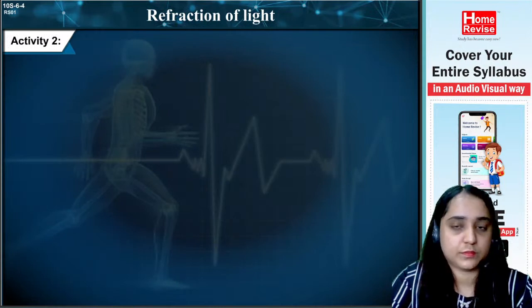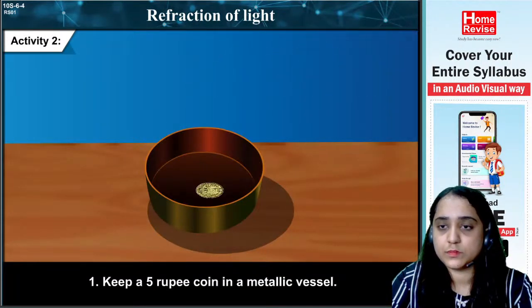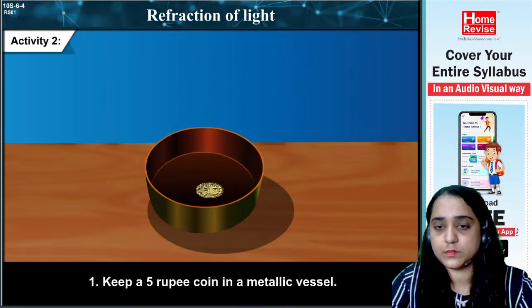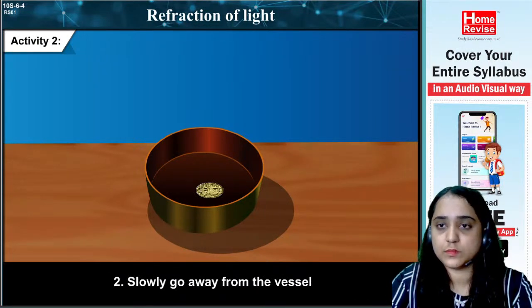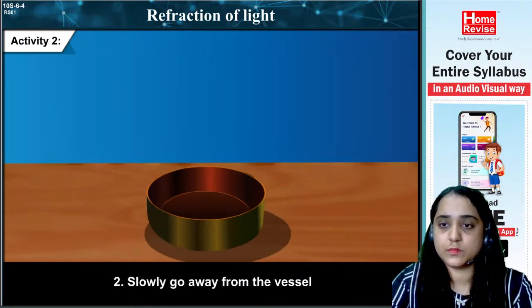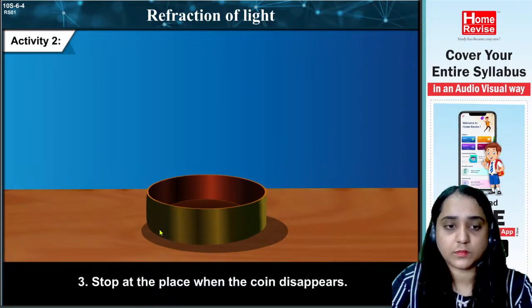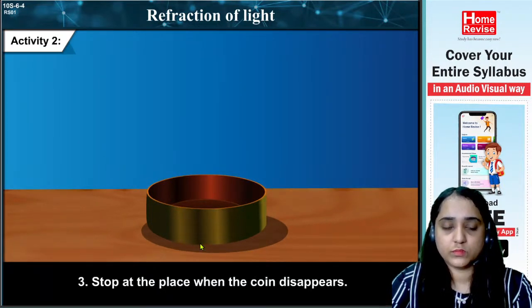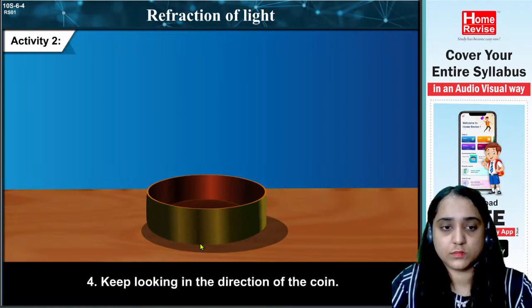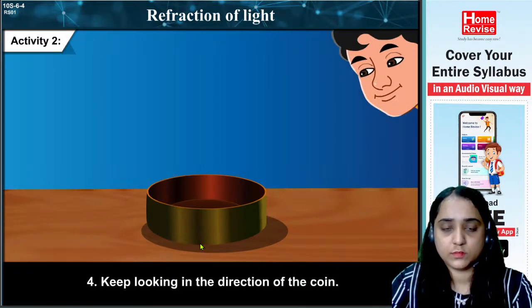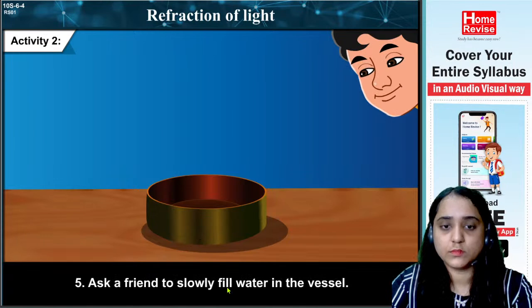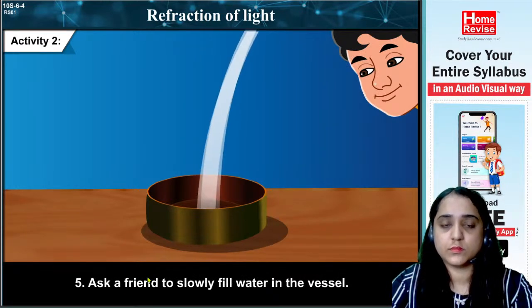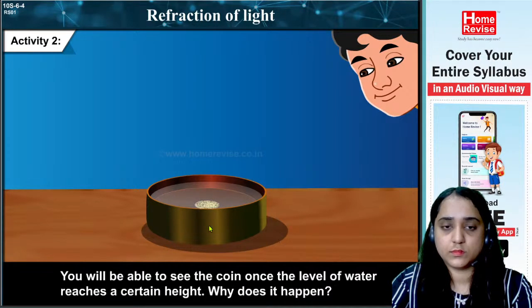Activity 2. 1. Keep a 5 rupee coin in a metallic vessel. 2. Slowly go away from the vessel. 3. Stop at the place where the coin disappears. 4. Keep looking in the direction of the coin. 5. Ask a friend to slowly fill water in the vessel. You will be able to see the coin once the level of water reaches a certain height.